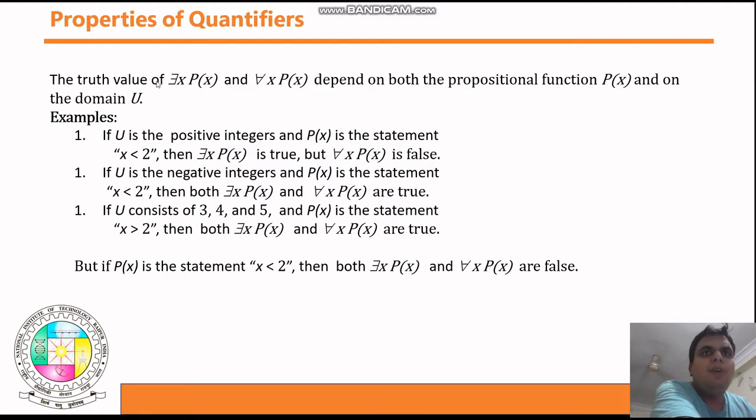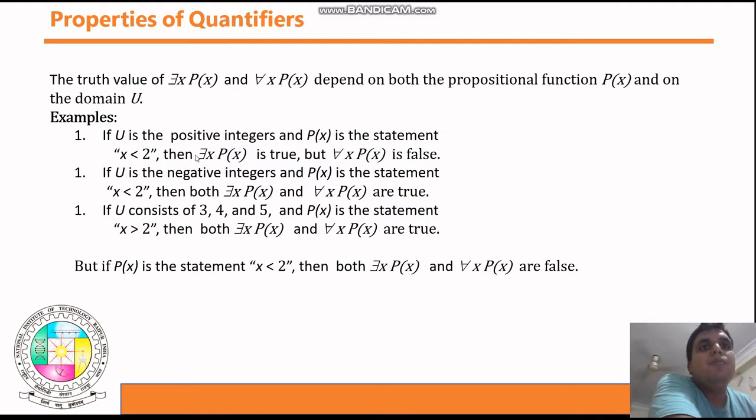The truth value of for some x p of x and for all x p of x depends on both the propositional function p of x and the domain U. Guys, the value of this statement depends on your domain and your function definition. See here, you have an example. If U is the positive integers, meaning your domain is the positive integers, p of x is the statement x is less than 2.